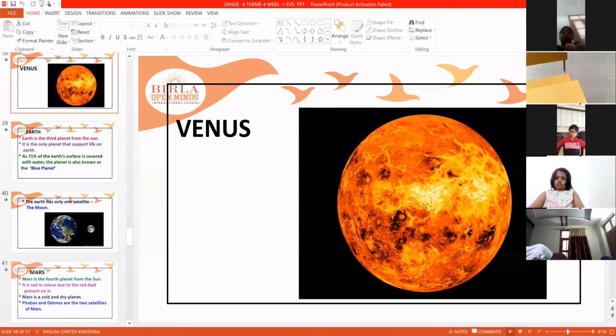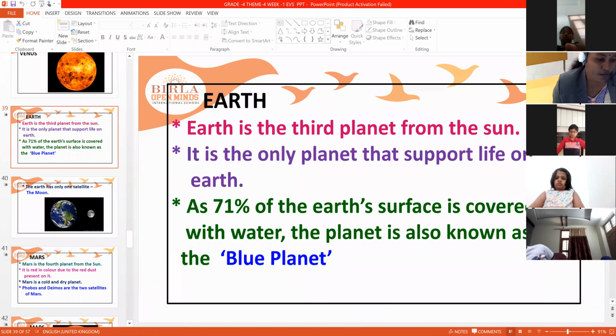Now, next, Earth. Very, very important planet. Earth is the third planet from the sun. It is the only planet that supports life. It is the only planet which has life on it.